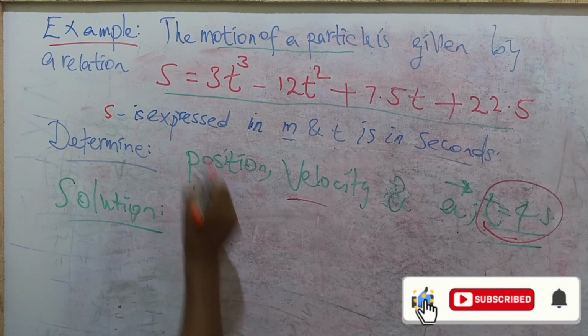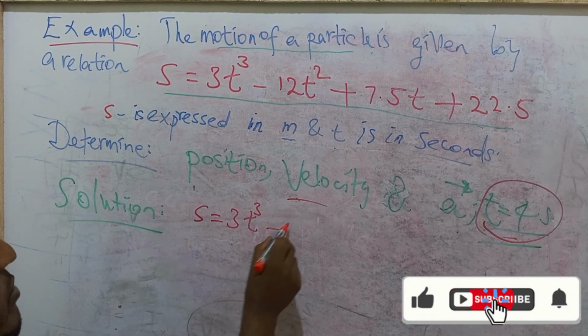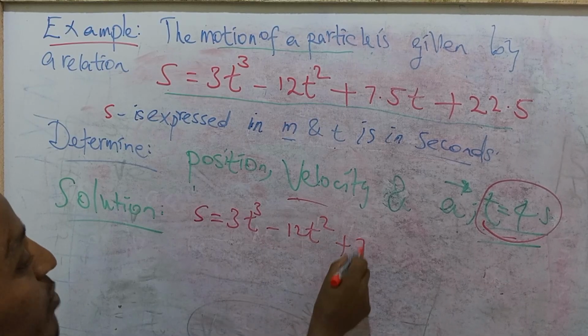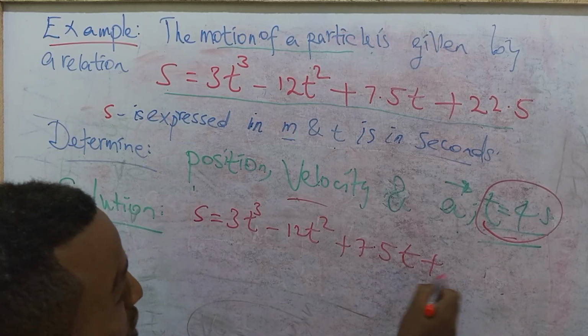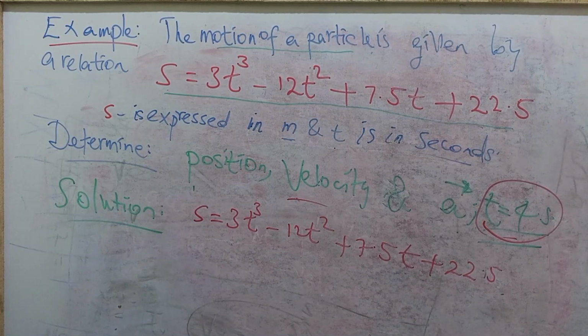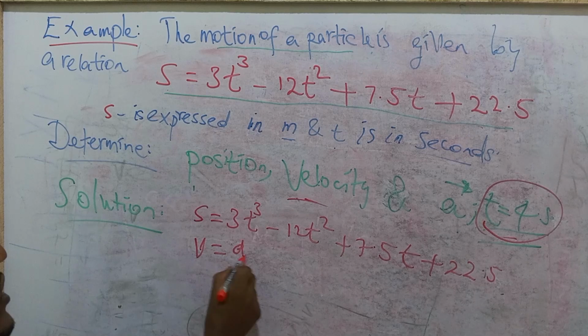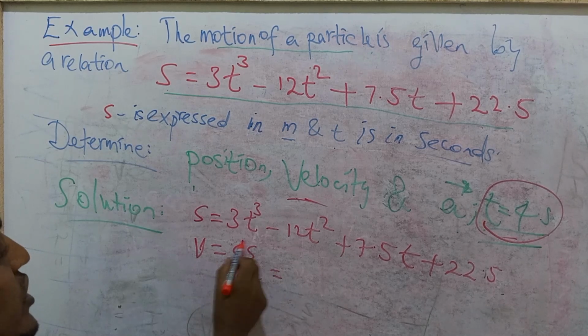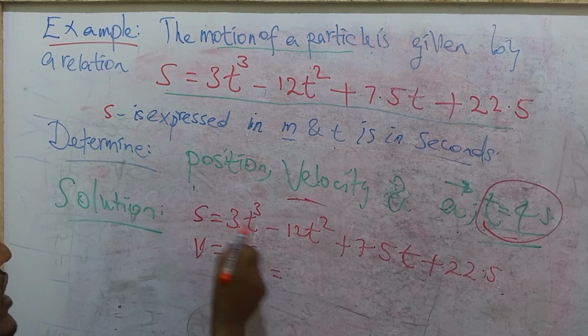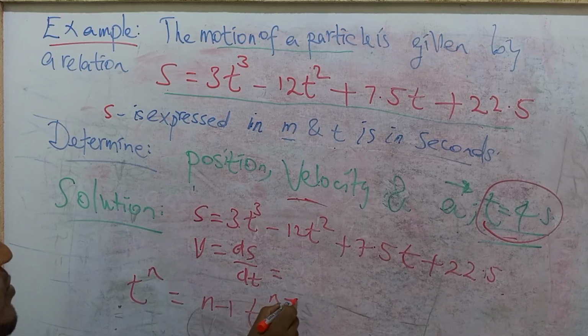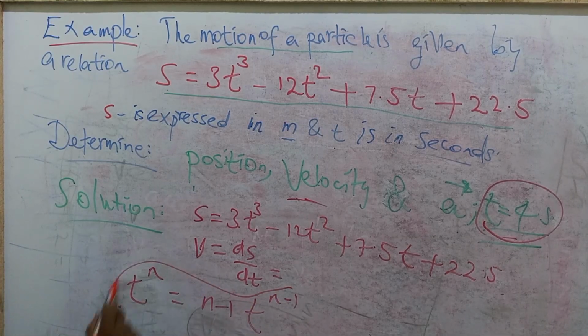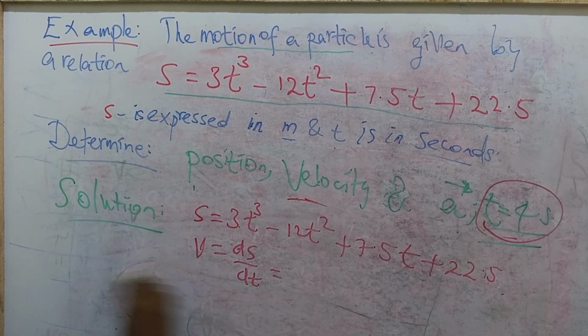S is given by default as 3t cubed minus 12t squared plus 7.5t plus 22.5. What should be v? V is the first differential, I said ds by dt. ds by dt is the differential of this. The differential of t to the power of n is n times t to the power of n minus 1. So this is a formula to be used that we will need to retrieve and think about.